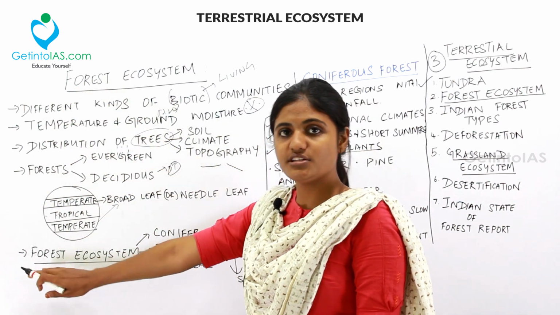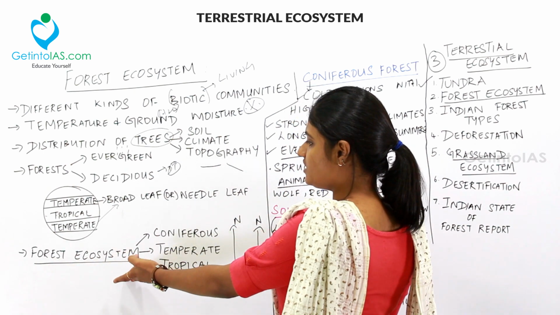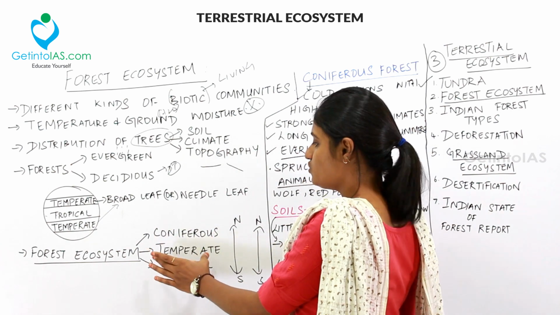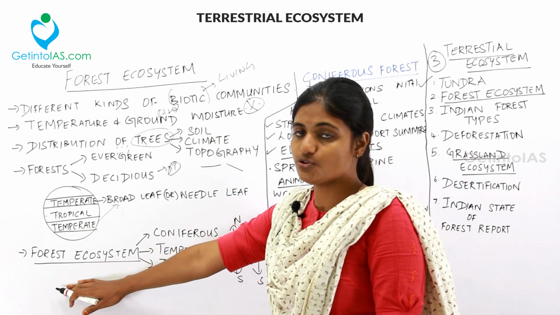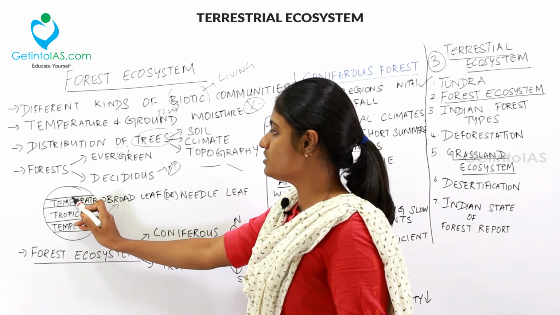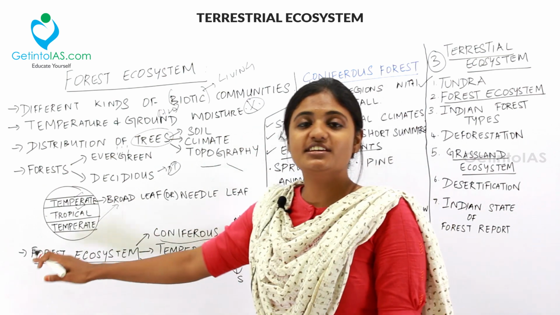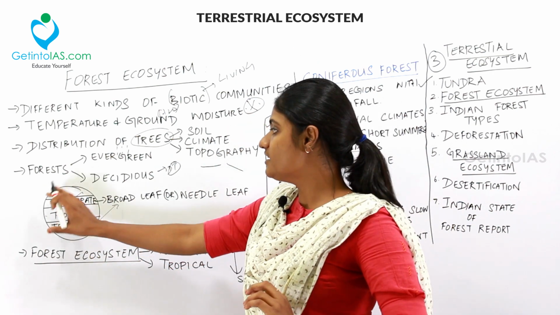Under a forest ecosystem, it is divided into three types. So, what are those three types? Under forest ecosystem, you have the tropical forest, the temperate forest, and then the coniferous forest. This arrangement is done north to south or south to north on our earth.